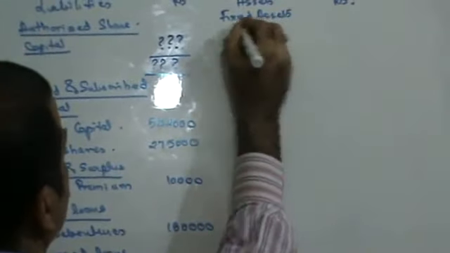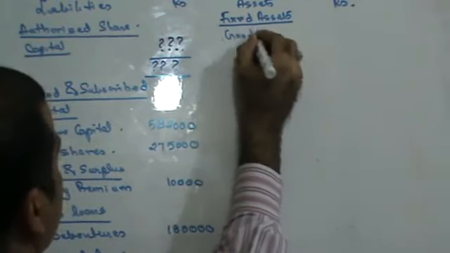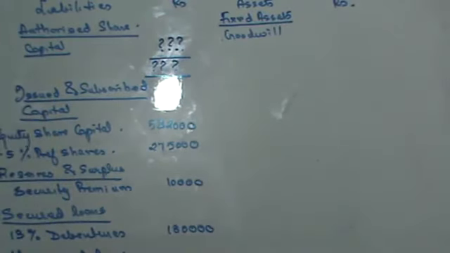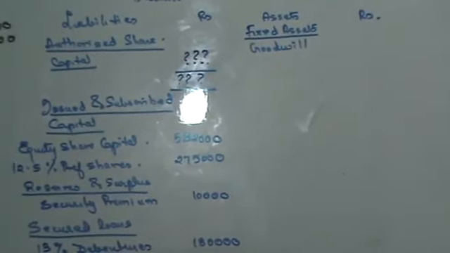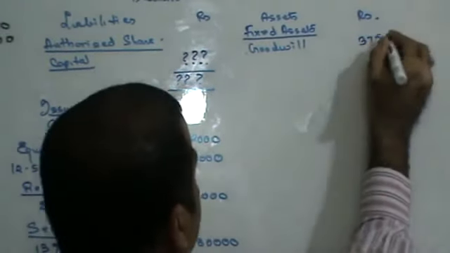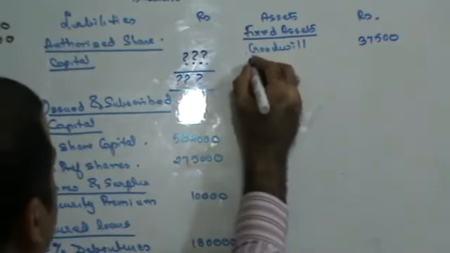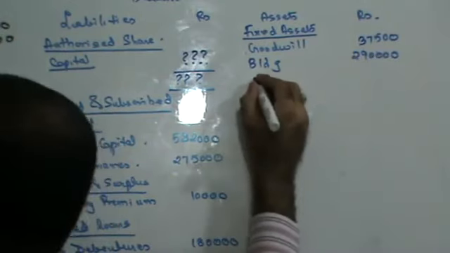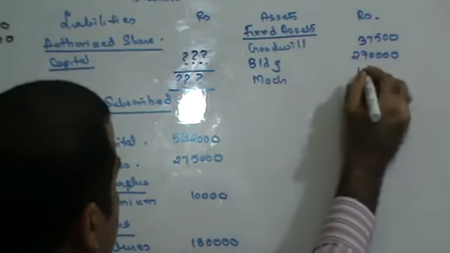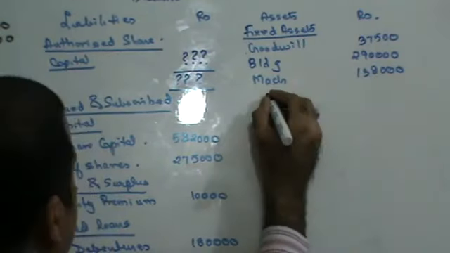Fixed assets. In fixed assets, first you have is goodwill. You had a goodwill of 25,000, out of which you have another 12,500 on the debit side, right? You have another 12,500 on the debit side, so 37,500. Then you have building, which is 2,90,000. Then you have machinery, which is 1,38,000.